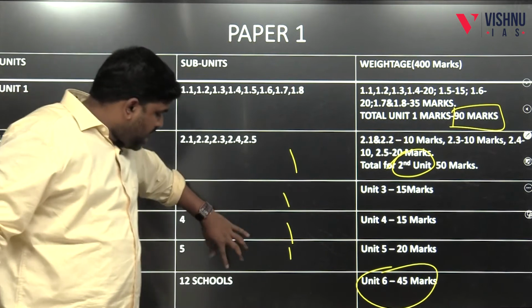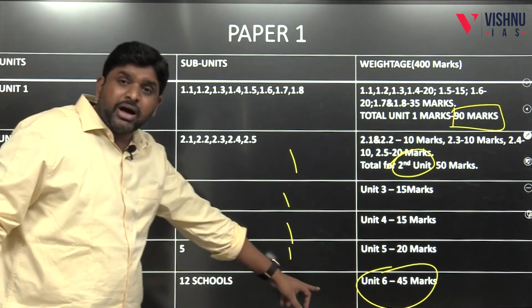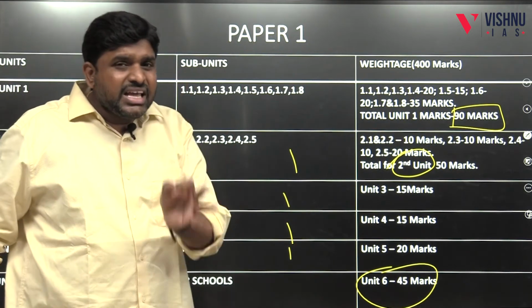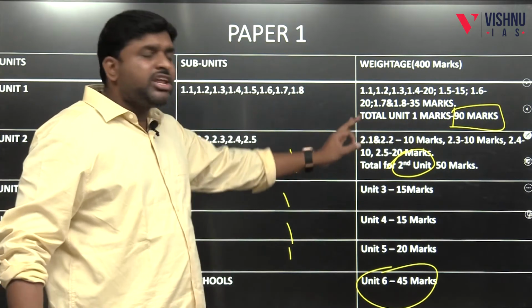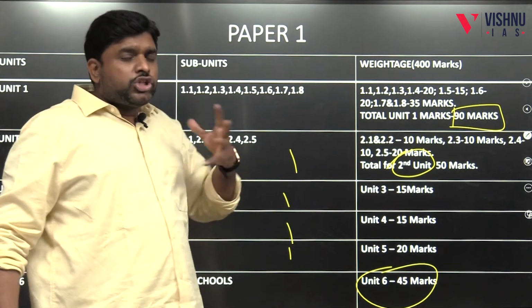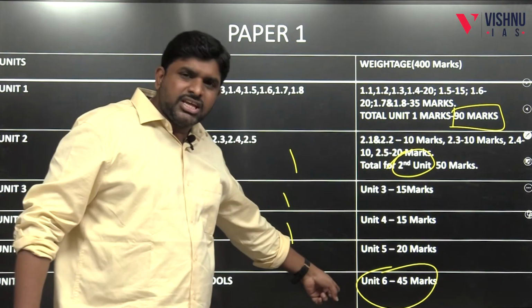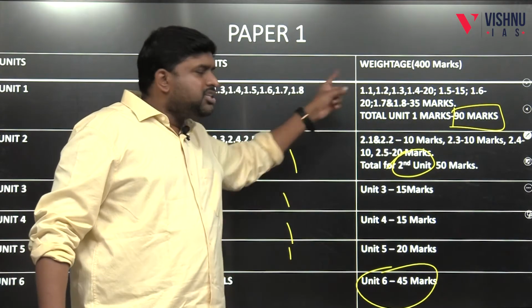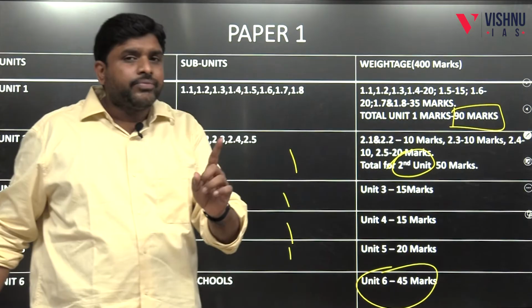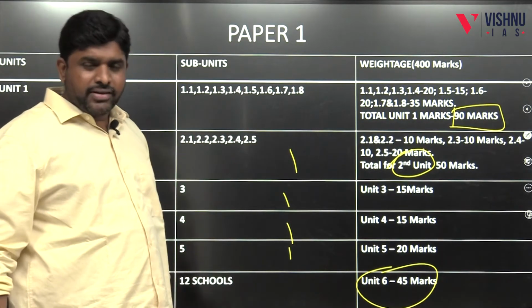But remember, anthropological thought is 45 marks only, but you have to use the thinkers, the anthropologists' names, in every part of the answer. So the soul of anthropology is unit number 6, and this you have to replicate in every unit. This is the weightage of paper 1.